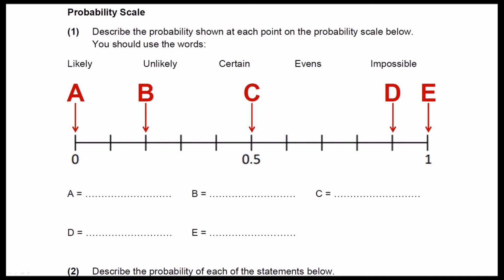The second part of this worksheet asks you to describe the probability of several events using the words impossible, unlikely, evens, likely and certain. Please have a go at this now. The solutions to this are attached to Show My Homework so you can check your answers. Once you're happy that you've finished, please take a photo of your work and submit it to Show My Homework so I can see how you've got on.